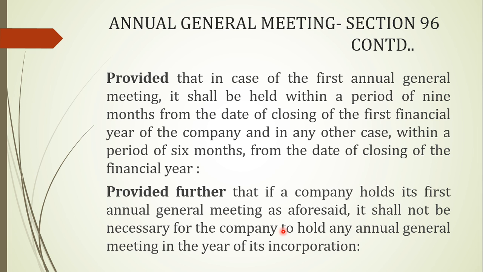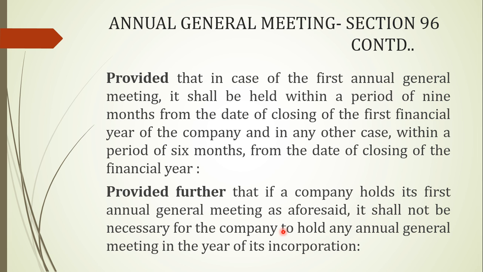So from the date of closing of the first financial year, within these 9 months the first AGM should be held. And in any other case, apart from the first annual general meeting, that is the second and so on, it should be held within a period of 6 months, again from the closing of the financial year.